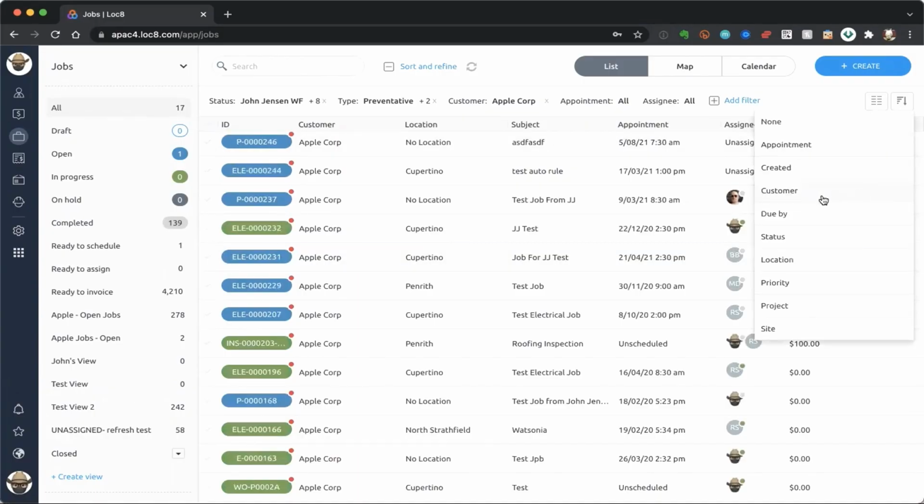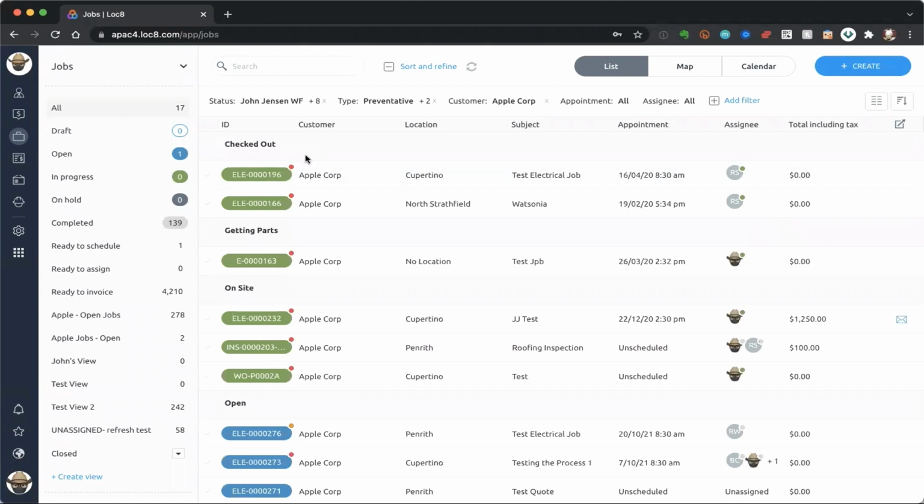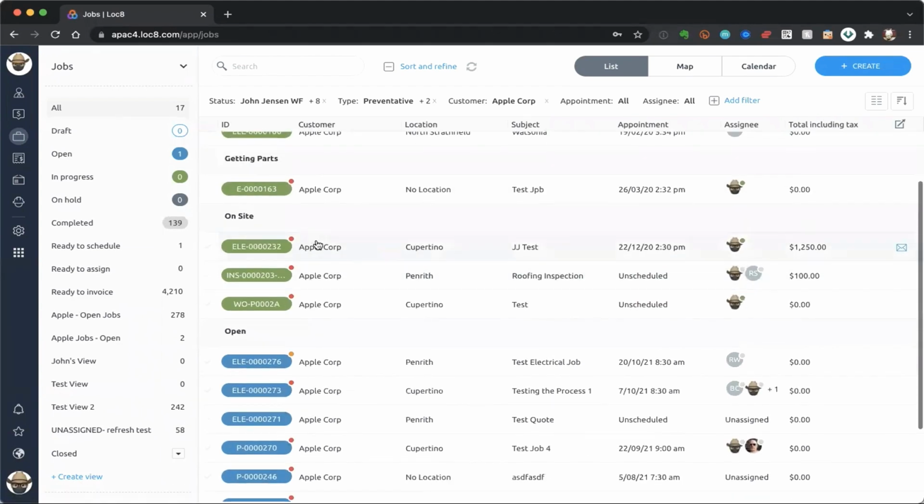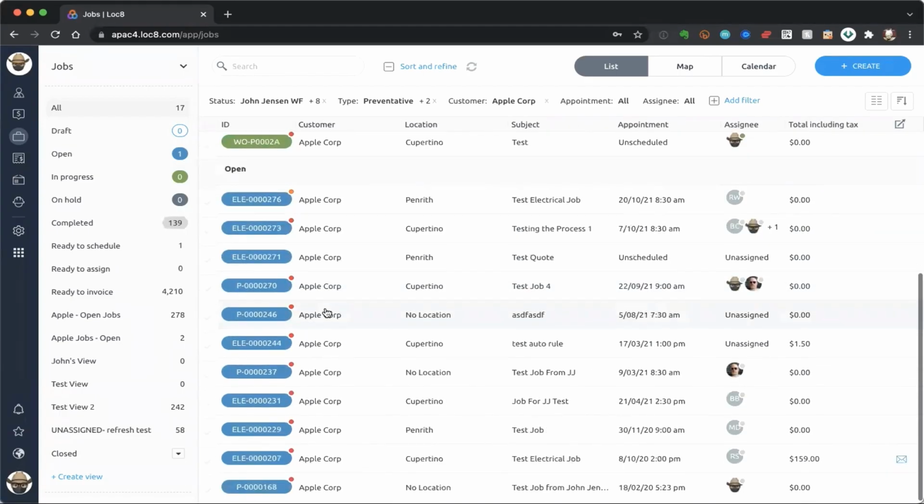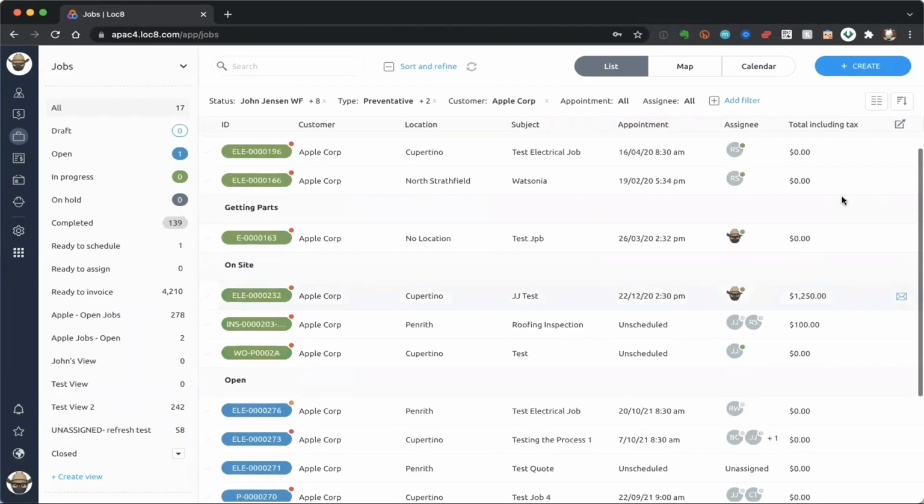I could go ahead and sort even by, for instance, status. So we've got a couple checked out, one awaiting some parts. We've got 3 that are currently on site. We've got a whole bunch here that are just open at the very bottom there.